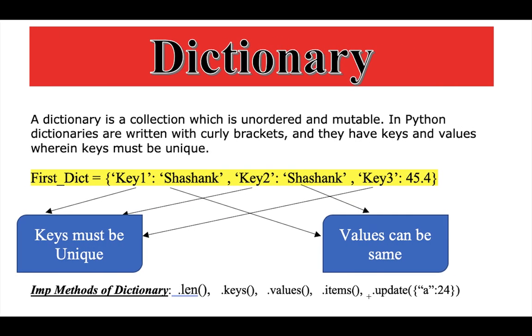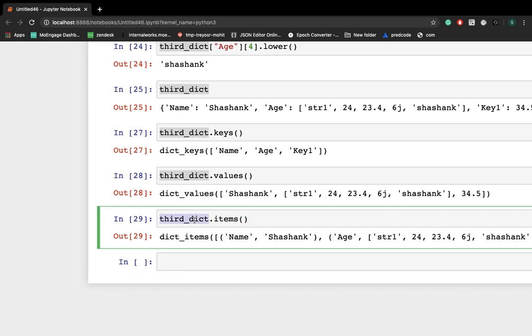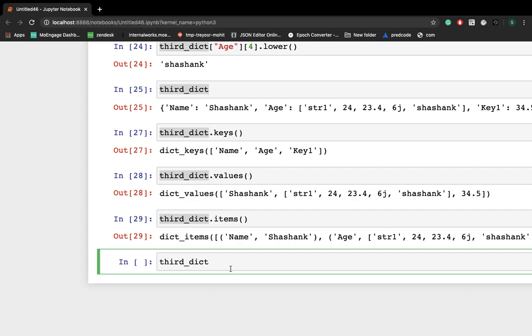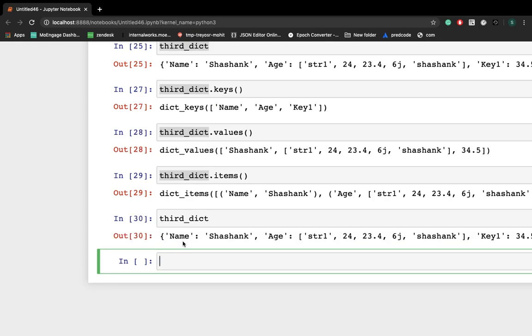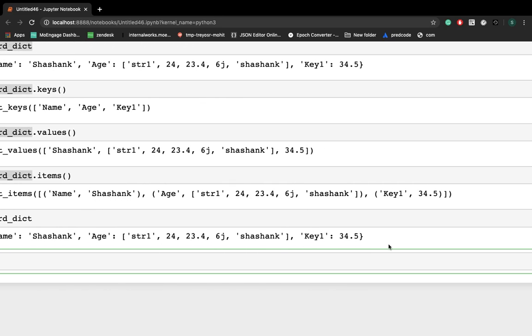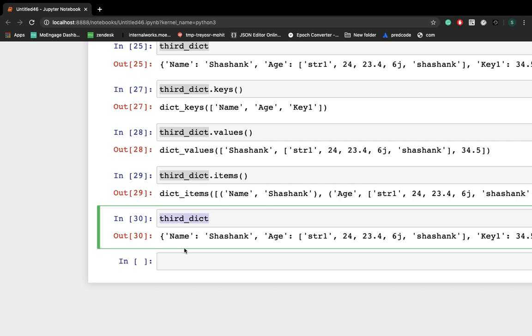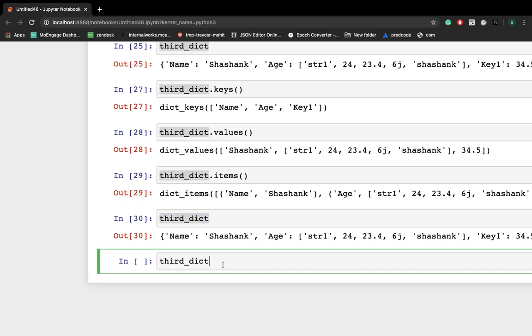Also there is one more function, update. So let me check how we can update. I'm again printing third dict, right? If I have to update key 2 to be equal to 40, how can we do it? We have to write this, now you have to call the update method.